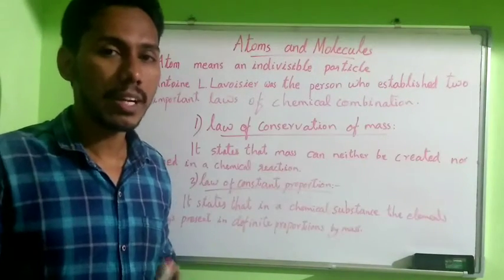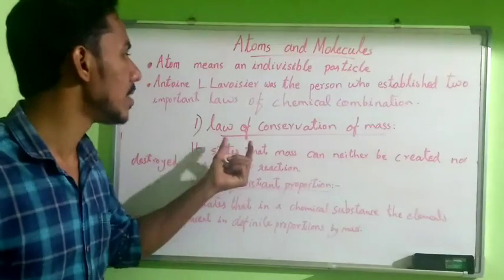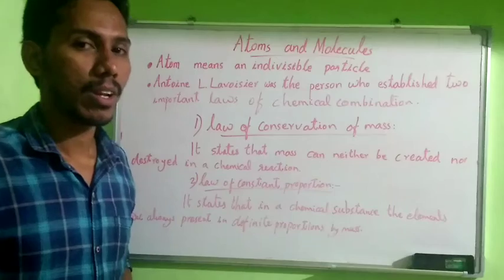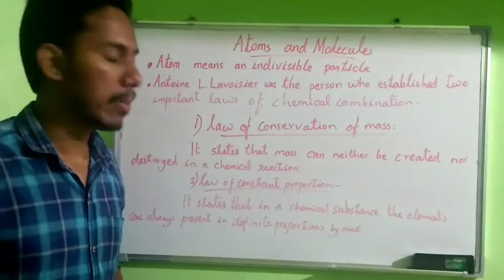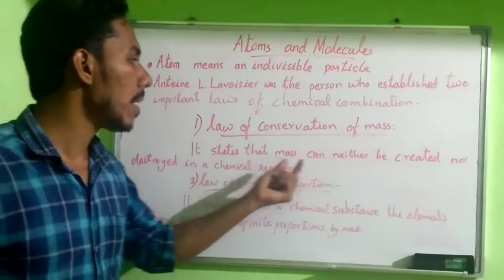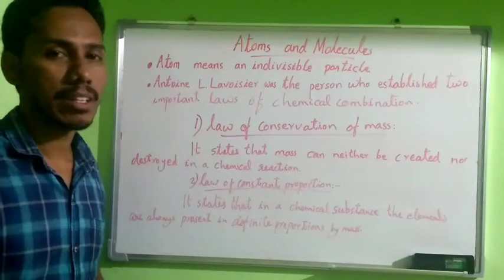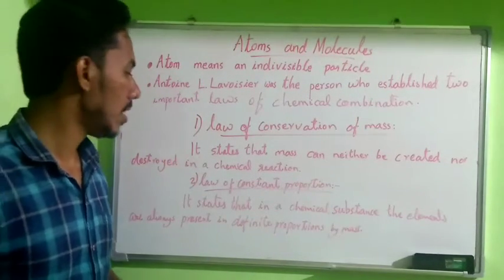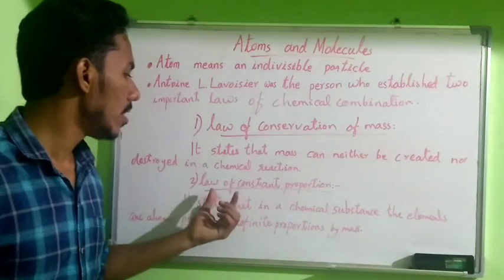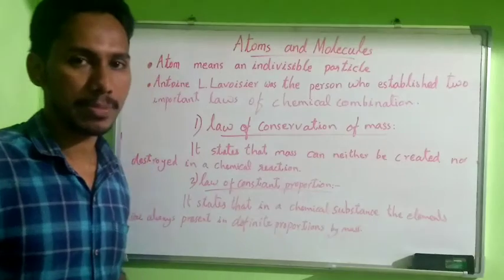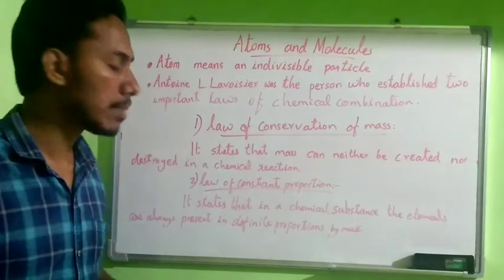What are the laws of Antoine Lavoisier? The first law is the law of conservation of mass. It states that mass can neither be created nor destroyed in a chemical reaction. The second law is the law of constant proportion.